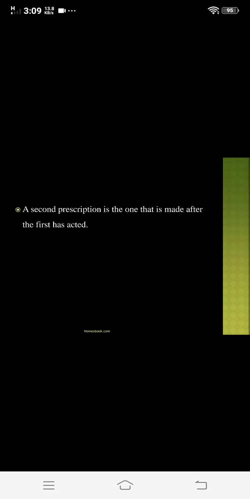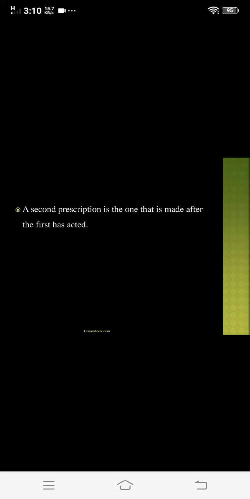So in this, first, the definition of second prescription and the need of second prescription. In the definition, a second prescription is the one that is made after the first has acted, that we call a second prescription. Then the need of second prescription: there are different points. First is that the first prescription has acted well but the further relief is halted. In that case also you have to give the second prescription.